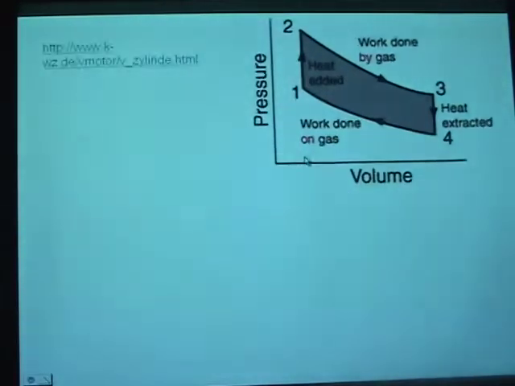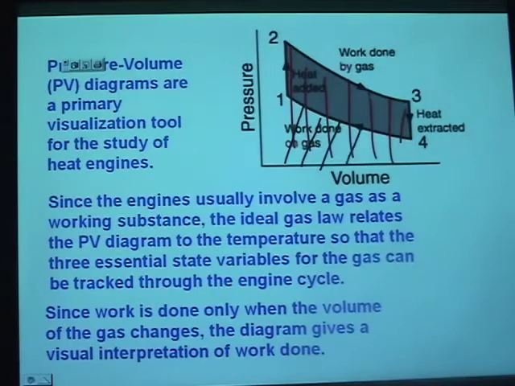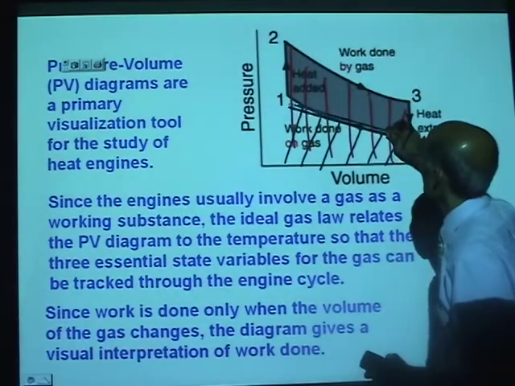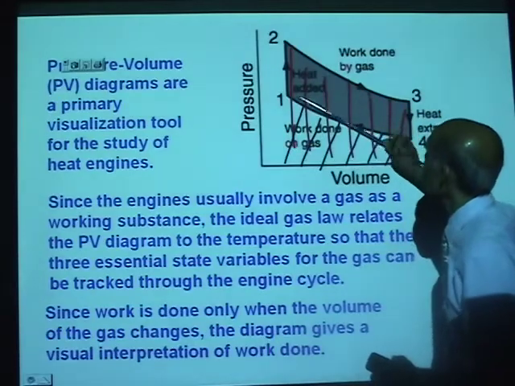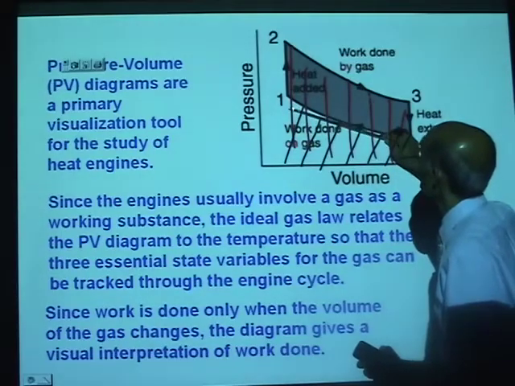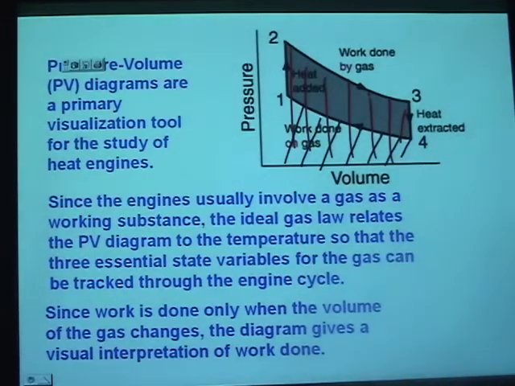Now, the whole of this area is the work done by the gas. And this area, the area below the lower graph, that's the area of work done on the gas. You see that? Work done by the gas, work done on the gas. So the useful work done is the work done by the gas minus work done on the gas, which is that shaded area. Alright, let's continue from there.